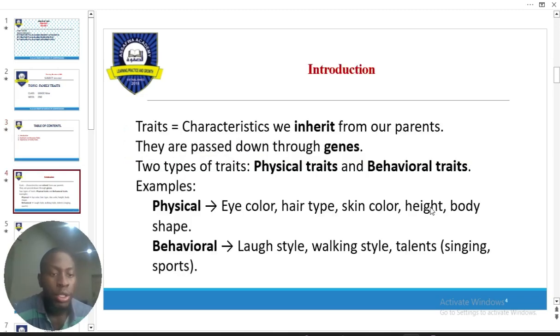Firstly, before you understand family traits, you need to understand what traits are. Traits are characteristics that one has inherited from his or her parents, or characteristics that have been passed down over generations. Now there are two types of characteristics: those that are physical and those that are behavioral. Physical ones reflect on your appearance, and behavioral ones are the pattern in which you behave or respond to things.